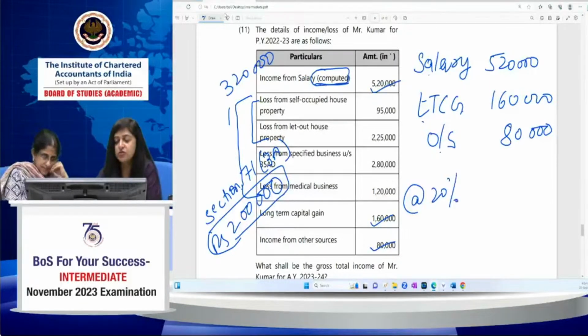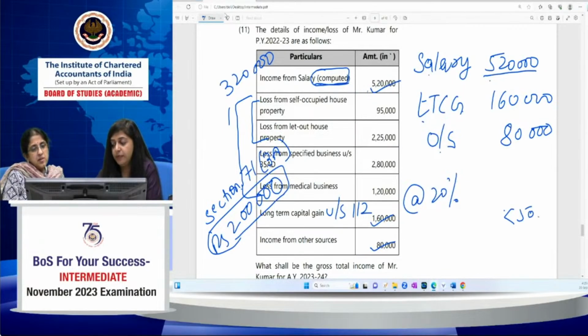In this case, it's not mentioned whether it is under section 112A or 112, so normally we assume it is under section 112, taxable at the rate of 20%. The other income he has is 5,20,000 and 80,000, which is 6 lakh.